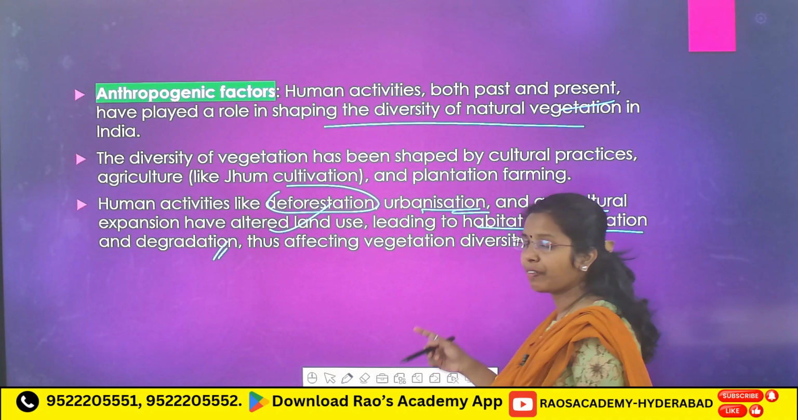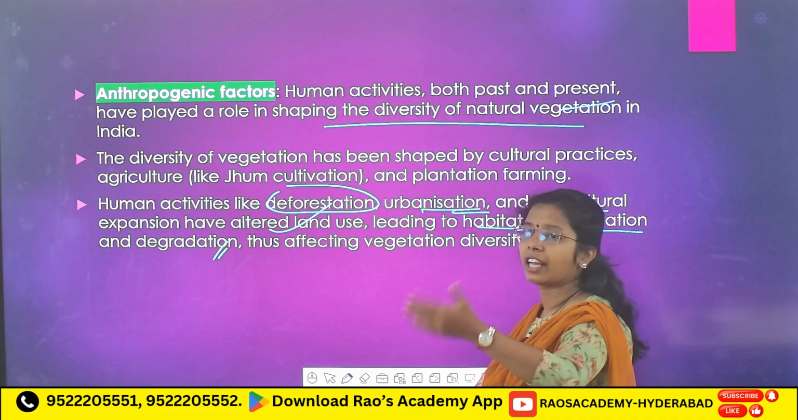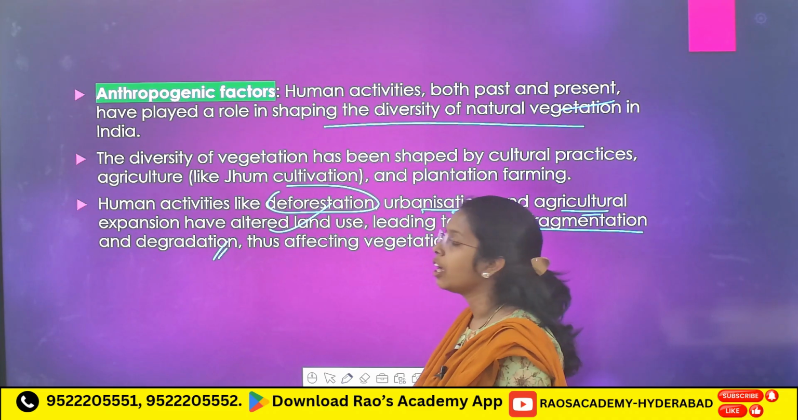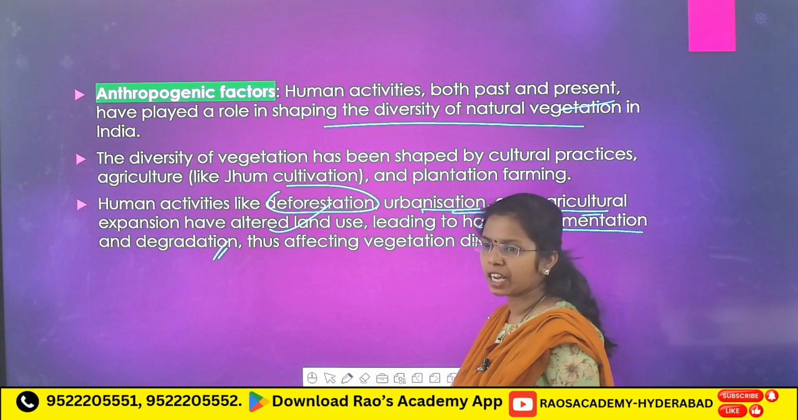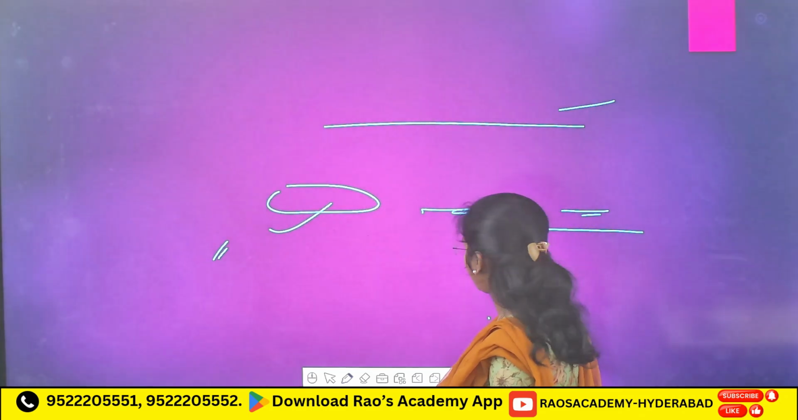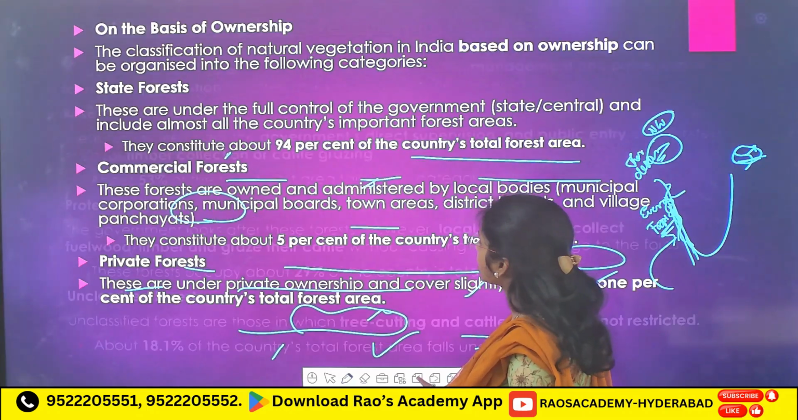Means these factors, you have to interlink with deforestation and other environmental issues in your mains answer, or they can ask in statements also in your prelims. Now, we are going to see major types of vegetation.